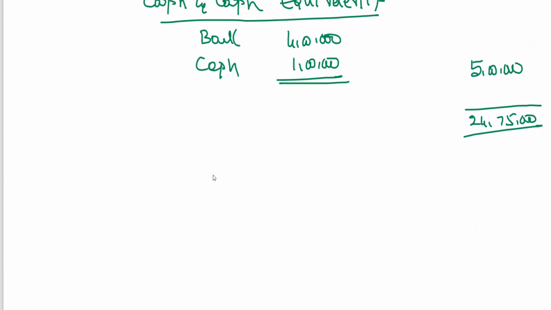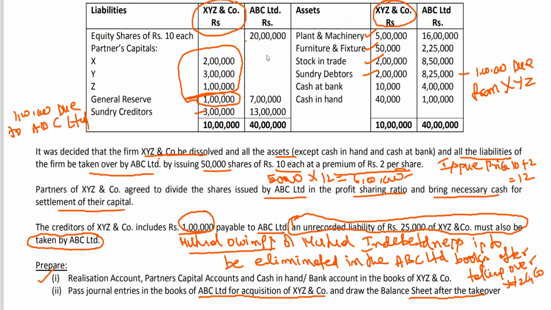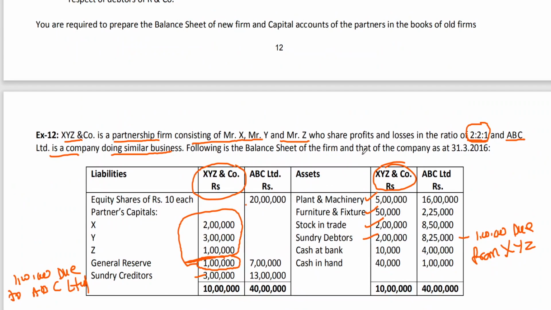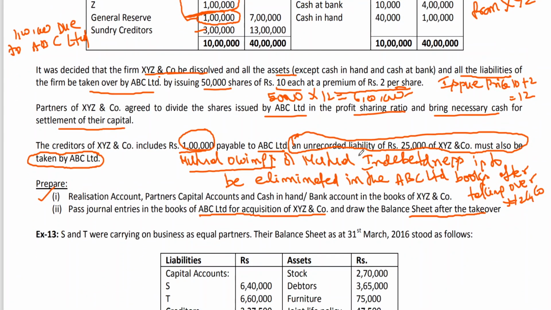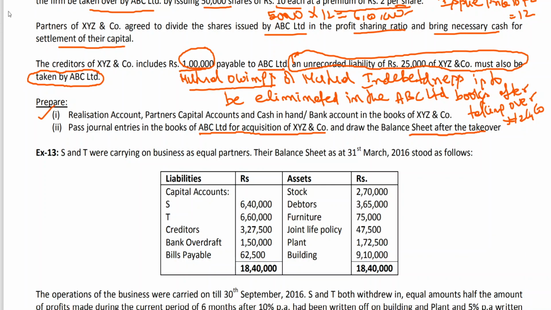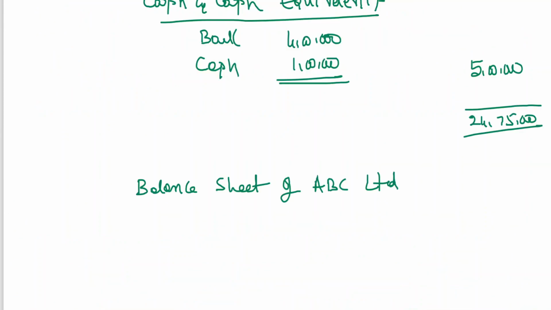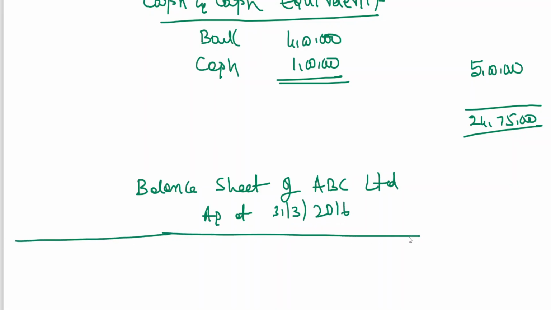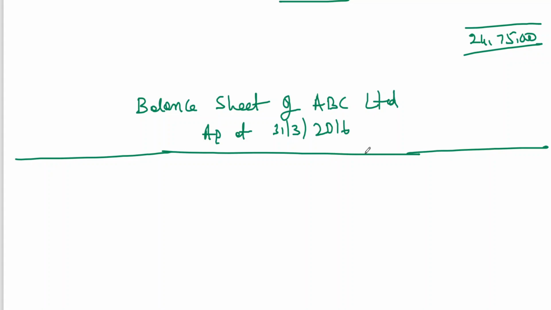Balance sheet of ABC Limited. Date has been given, 31st March 2016. Okay, now you note that heading.